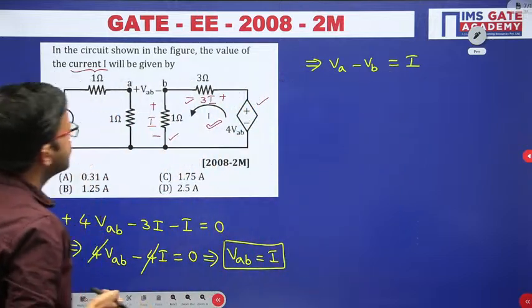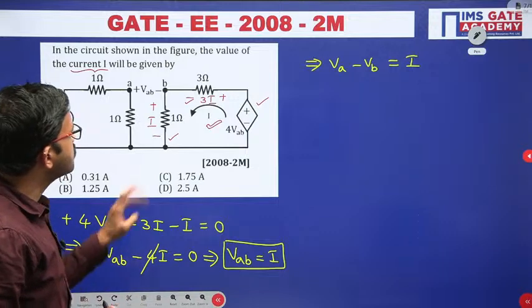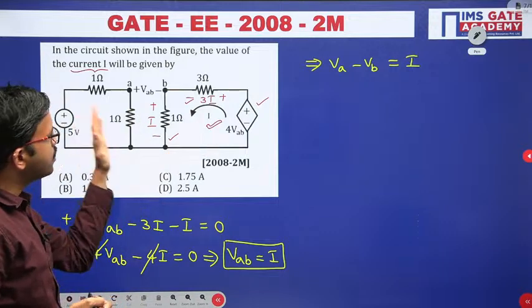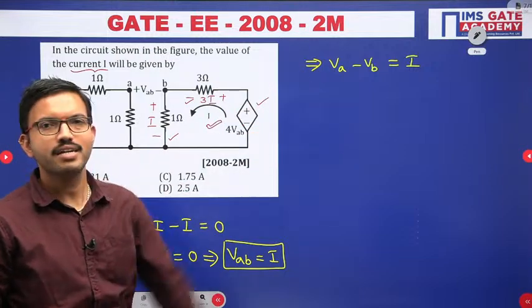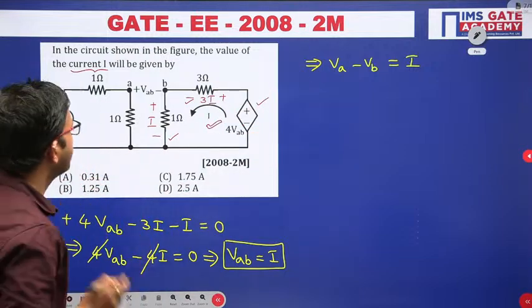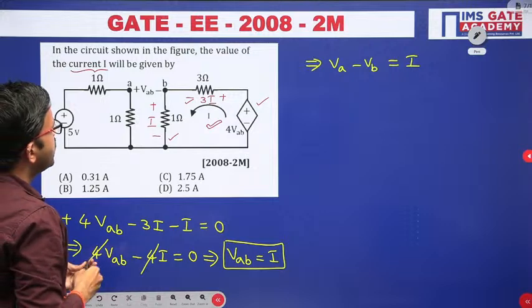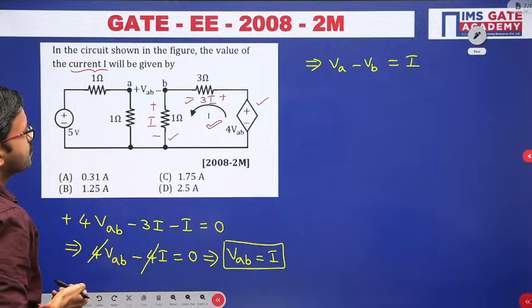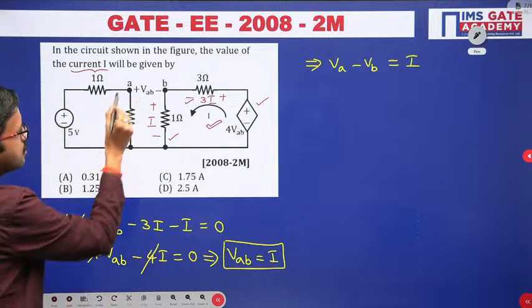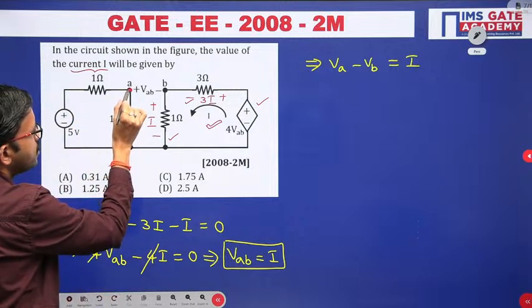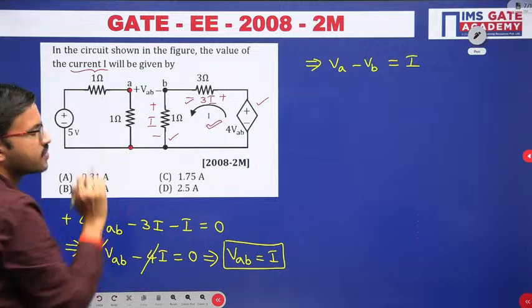Now just observe. If you are able to calculate VA and VB, after that if you substitute, from there we can calculate the current I. That's all. So first let us calculate VA. VA is nothing but the voltage across these two terminals, right?